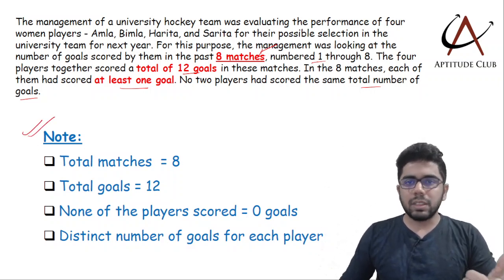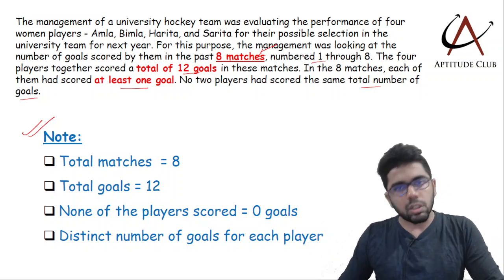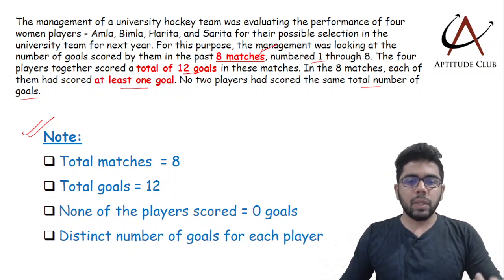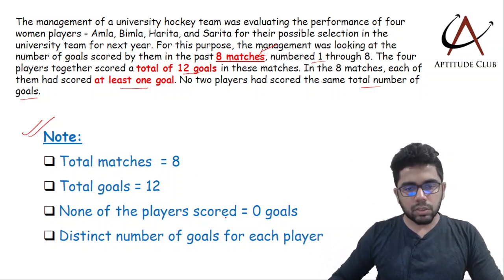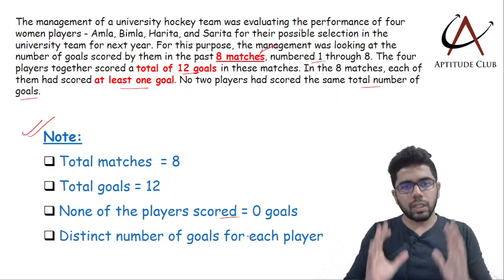First point, total number of matches is 8. Second, total number of goals scored is 12. Number of players who scored 0 goals: none. None of the players scored 0 goals. Distinct number of goals for each player. This is what we can conclude.